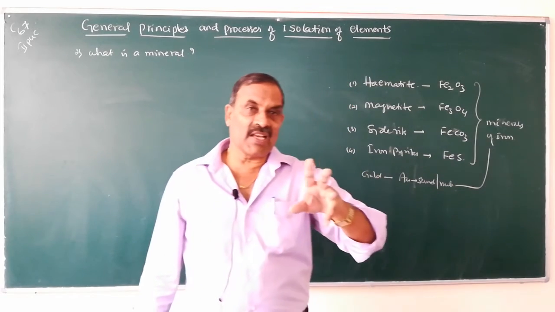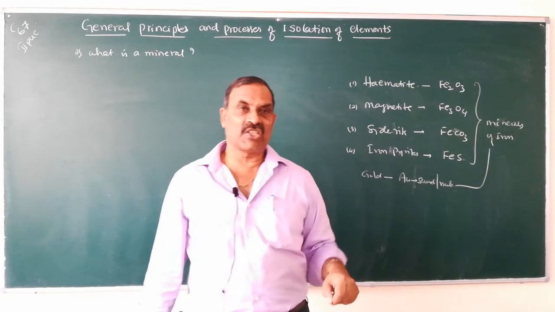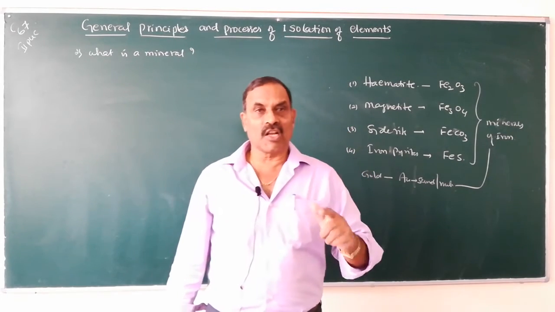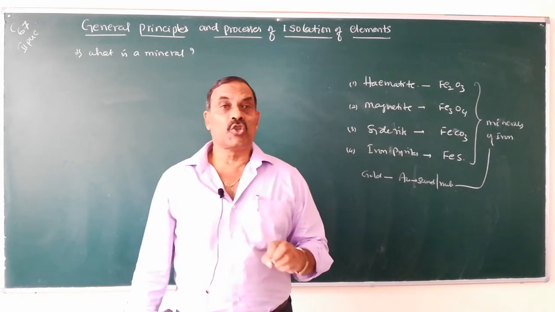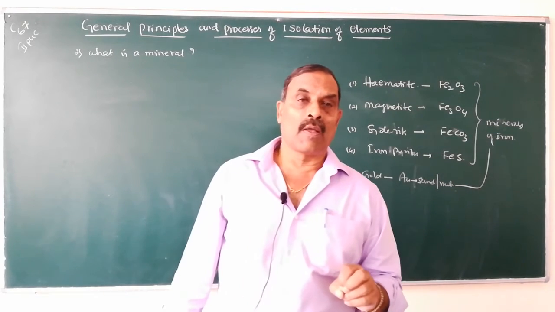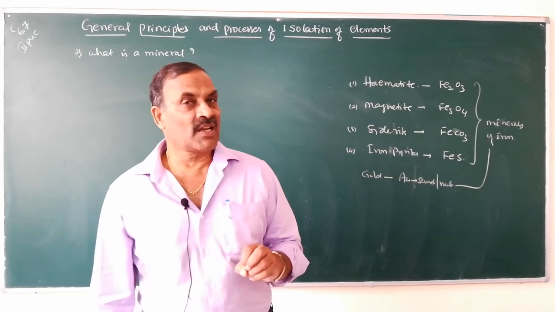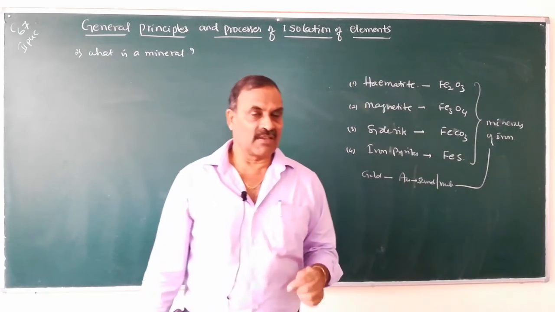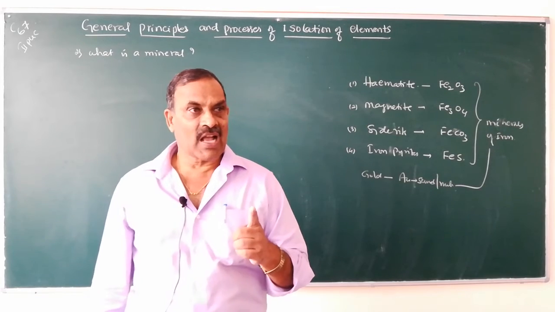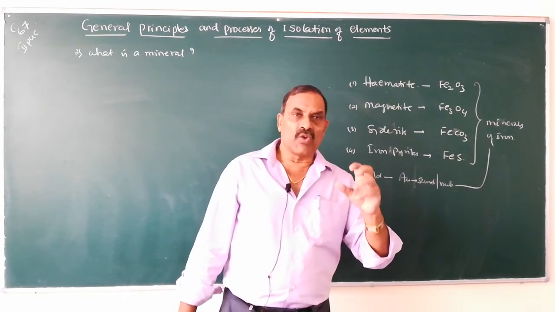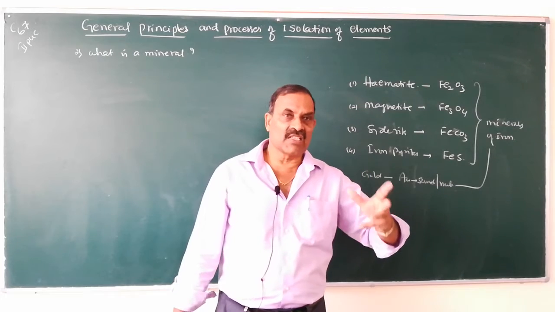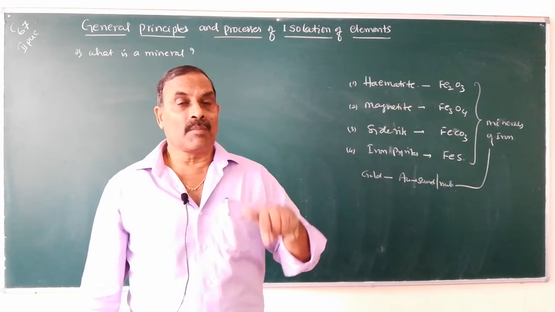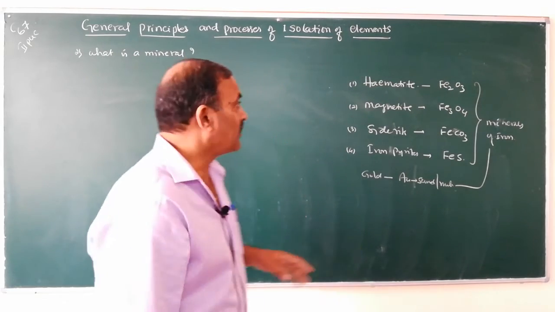So the material which is obtained in nature, which contains either the metals or the metal compounds and is obtained during mining, is called a mineral. What is a mineral? Naturally occurring material which contains the metals or the metal compounds and is obtained during mining is called the mineral.